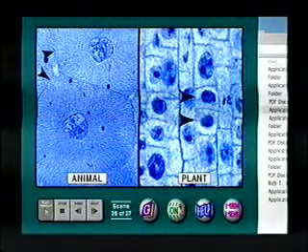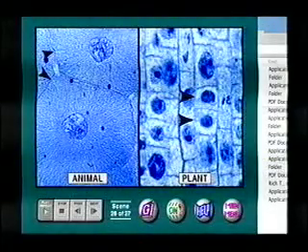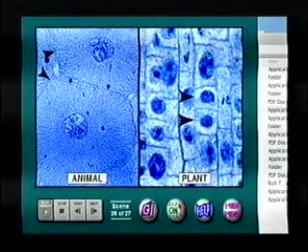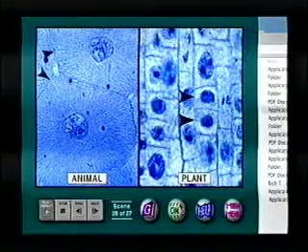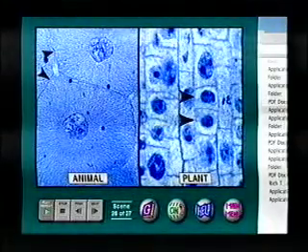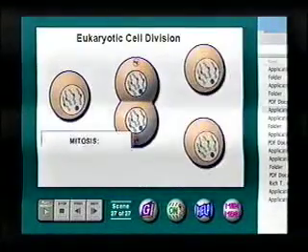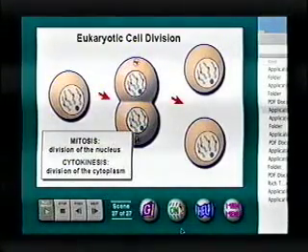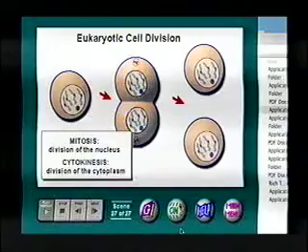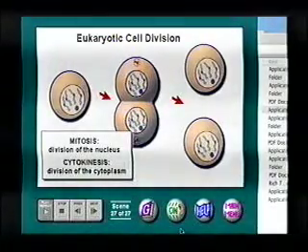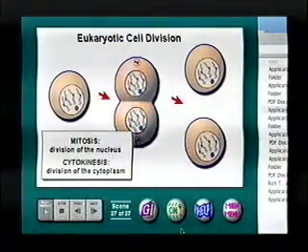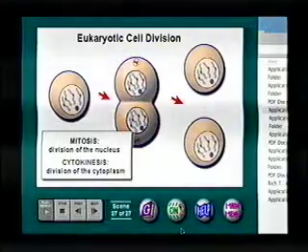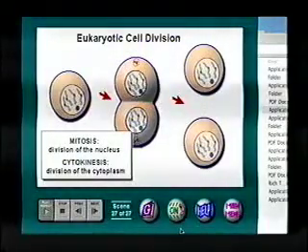This picture shows the result of mitosis and cytokinesis in animal and plant cells. The newly formed cells are referred to as daughter cells. It should now be clear that mitosis and cytokinesis provide a way to form two eukaryotic cells from one. Repeated cell divisions allow multicellular organisms to grow and develop and replace dead or damaged cells.